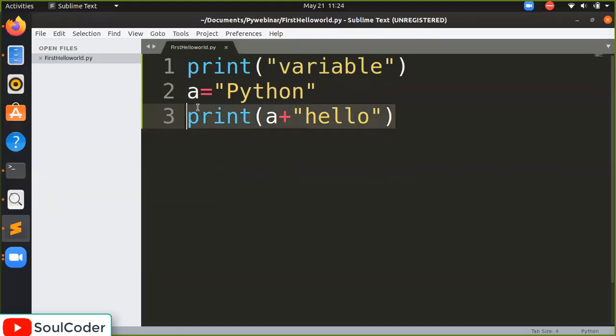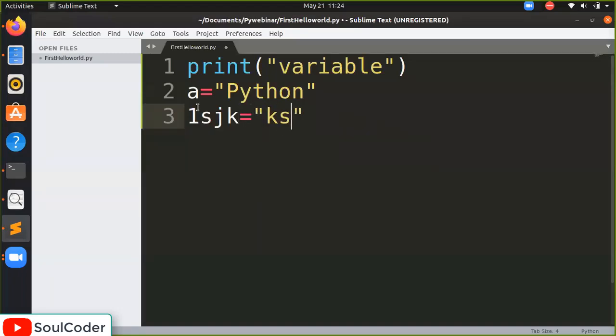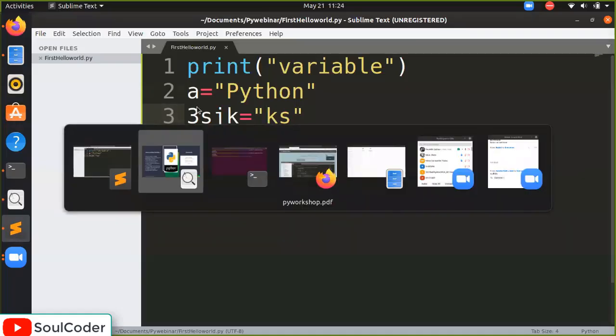The rule says when you are defining a variable, you can't define it like this. This can't be a variable. It will give you an error. I will show you how. I have written one here for can't. I have written 3 here. Let's see what error will be thrown.